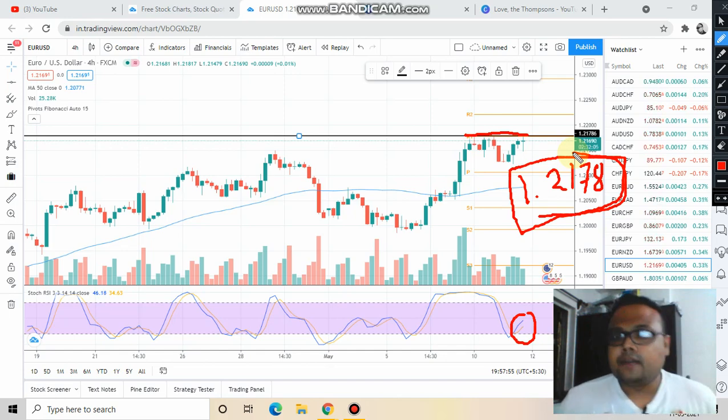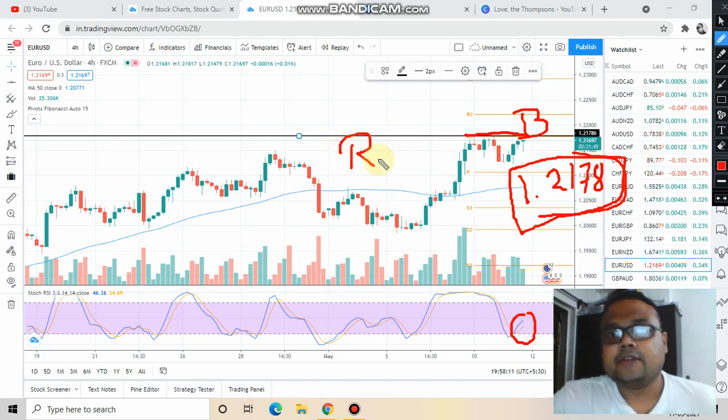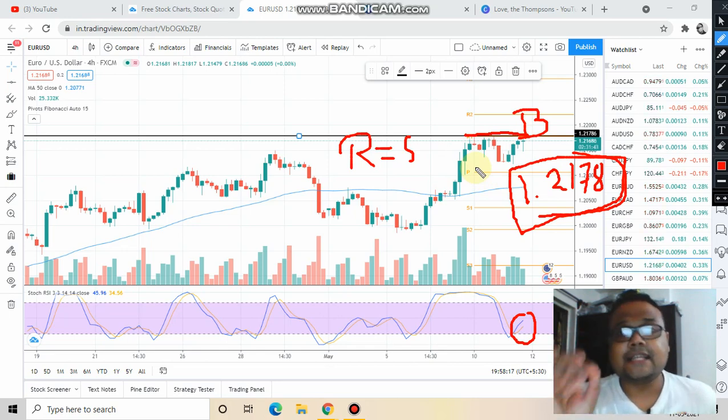Once you get the confirmation that the market is trading comfortably above this level, with no struggle and no problem, then you can easily go for a buy above this level, because this resistance has become the support now. Once you get the confirmation that the resistance has become the support, you can go for a buy order above this line, and your stop loss will be somewhere around here.